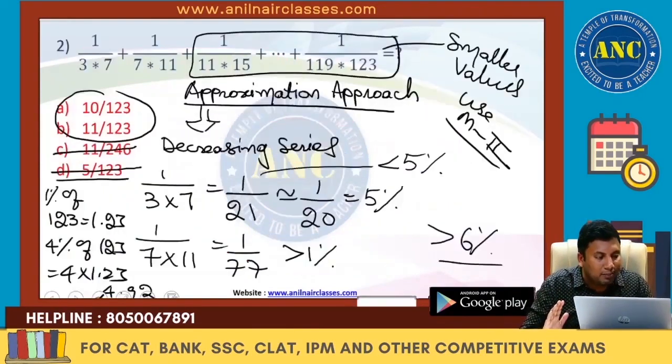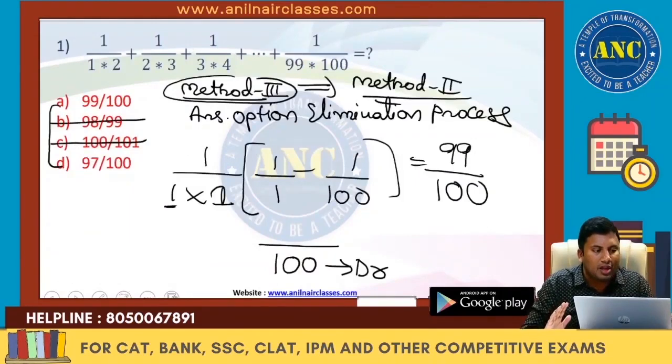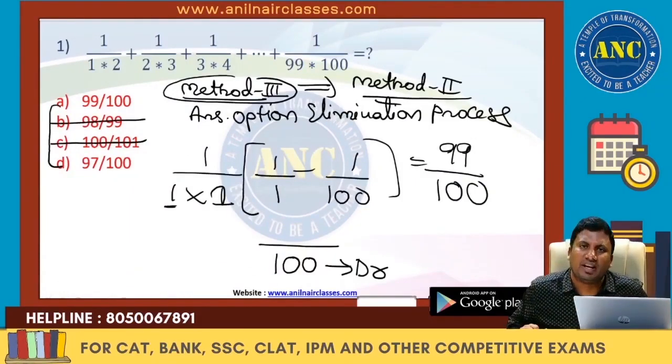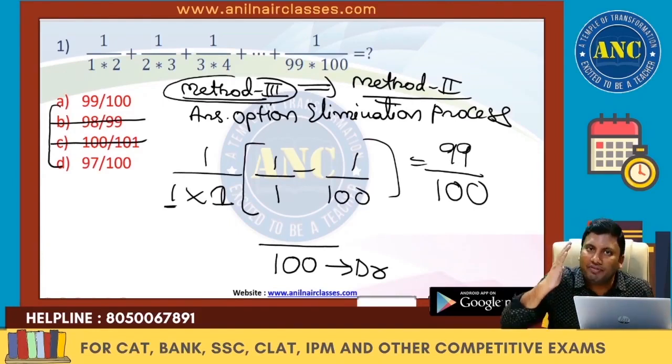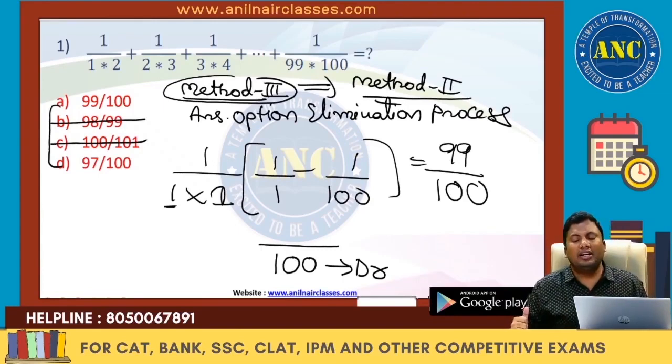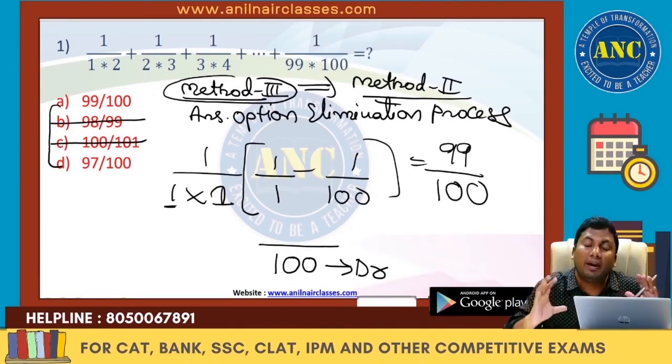I will revise some important key points. First, we used a partial fractions method. In partial fraction method, what we realized is that it is taking more steps. So we reduced the number of steps by deriving two important key points. That is, if there are n numerical values in the denominator, condense it into n minus 1 numerical values and use the multiplication factor, that is 1 by common difference between consecutive terms, into number of numerical values condensed. We used this in this one.